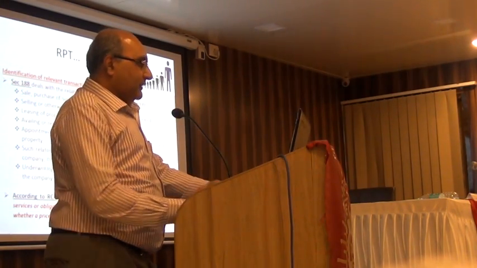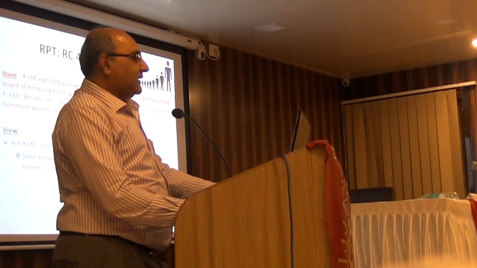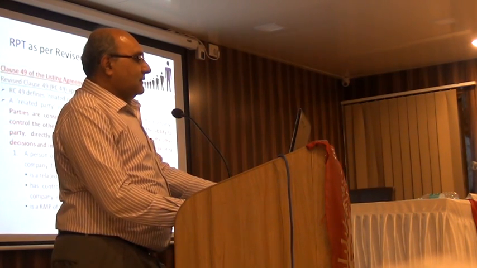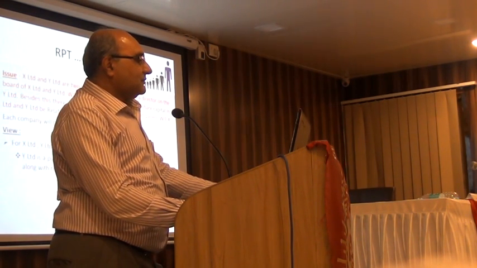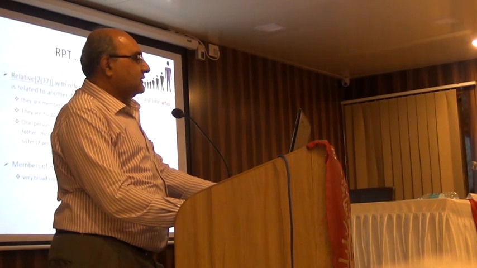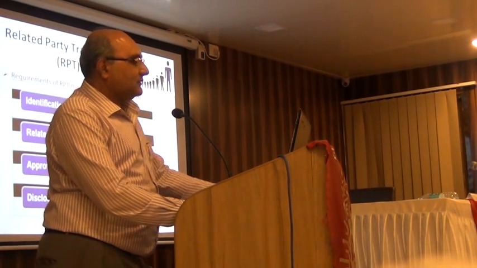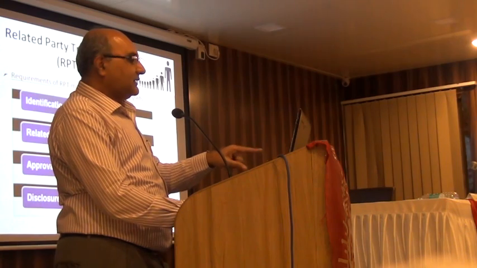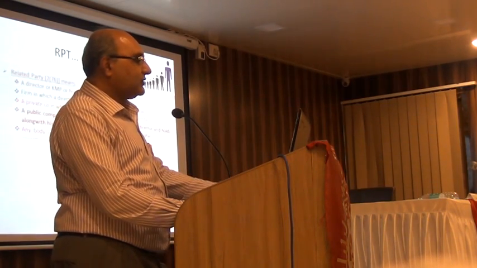Now, we saw that there were four things which have to be done in related parties. We'll just go back to that slide. I think we have done just the first thing so far. You've done the identification, transactions, approval process and disclosure.